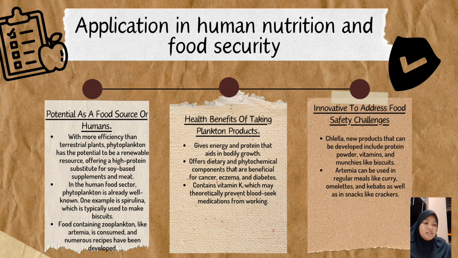Okay, in human food sources, phytoplankton are really well known. One example is spirulina, which is typically used in biscuits. If you want to know, they already sell it around the market now, so you can find a lot of biscuit from the spirulina. And we're going to talk about the zooplankton. Now the food content of zooplankton is really well known because a lot of recipes use Artemia. From Artemia, yes, you can see like kebab and so on.